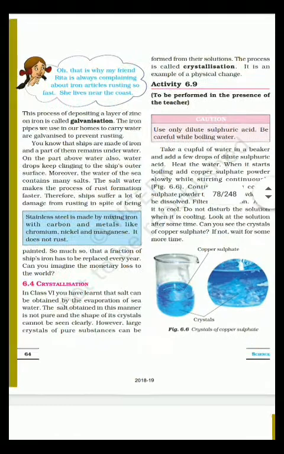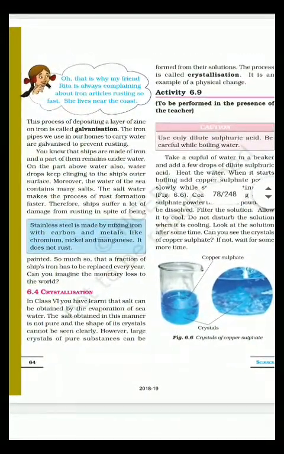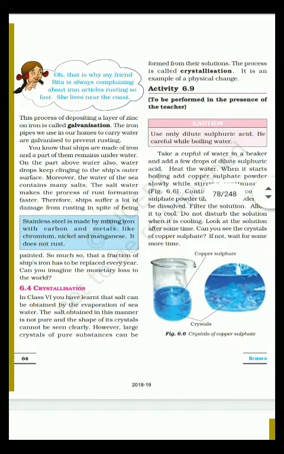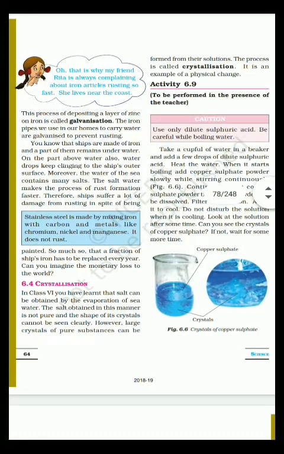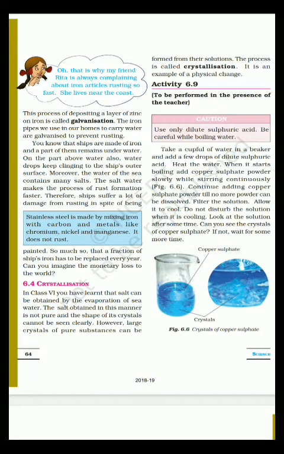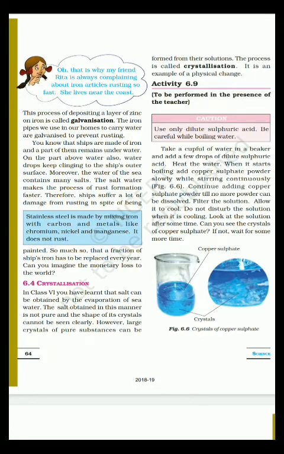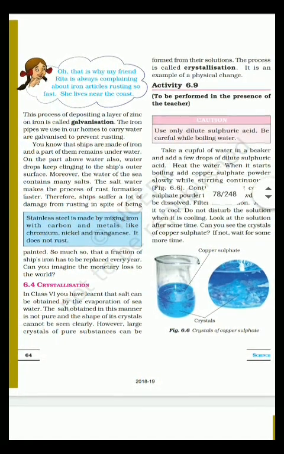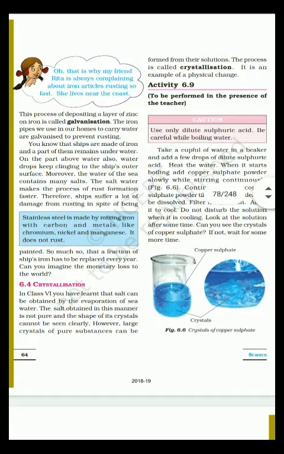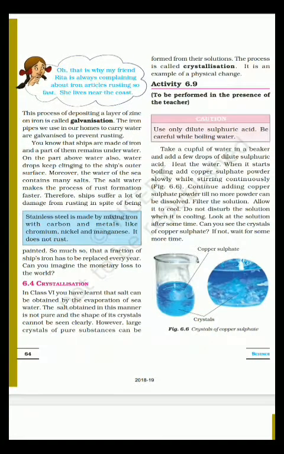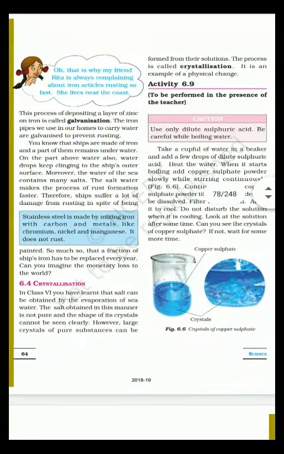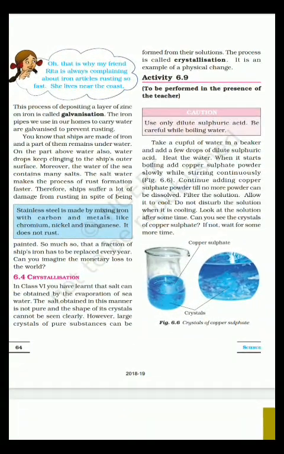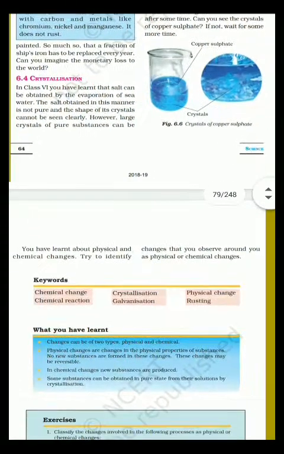Crystallization. Large crystals of pure substances can be formed from the solutions. This process is called crystallization. It is an example of a physical change. So here in class 6 we have learned that salt can be obtained by the evaporation of seawater. The salt obtained in this manner is not pure and the shape of its crystal cannot be seen clearly. However, large crystals of pure substances can be formed from their solutions, and that process is called crystallization. And it is an example of physical change.